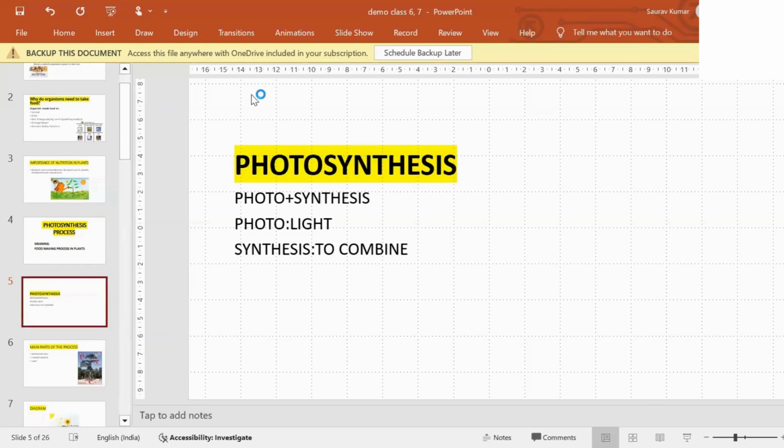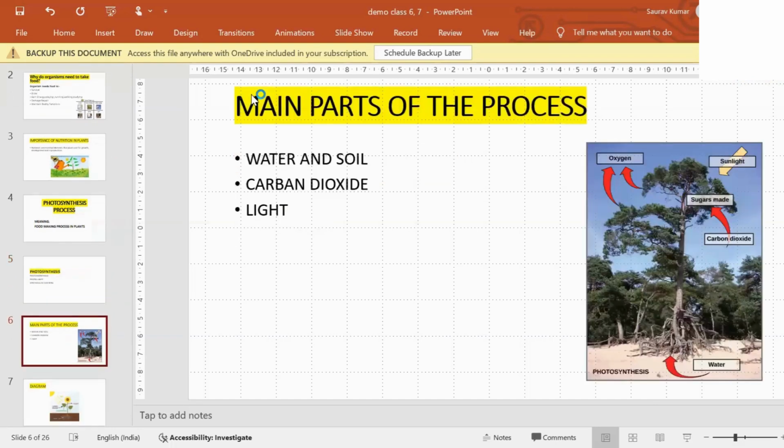Now, first of all, the main parts of the process. So what is the need of this process? What do we want for this process? We want water, we want soil, we want air, and we want light. Correct? Means if we want to grow any plant, we need water, we need soil, we need air, we need light. With all these things, we can grow anything. So these are the main parts of this process.